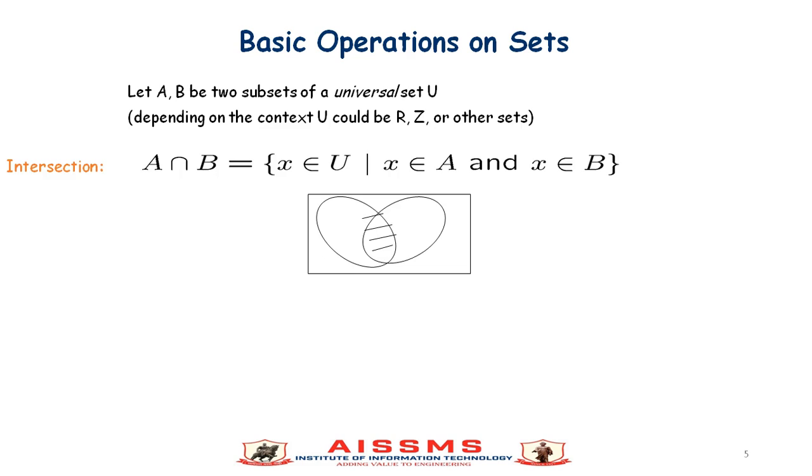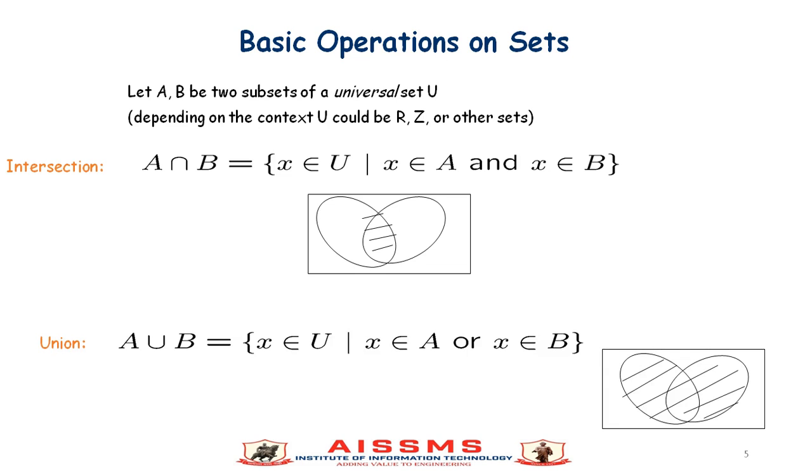First operation, intersection, denoted A ∩ B, is equal to {x belongs to U such that x belongs to A and x belongs to B}. So A intersection B means the elements common to A and B, shown diagrammatically as the common part. Union: A ∪ B is {x belongs to U such that x belongs to A or x belongs to B}.